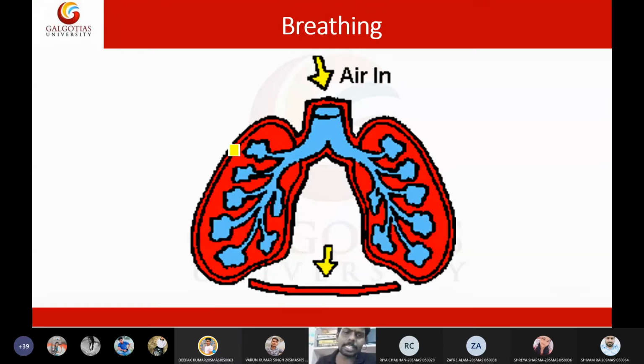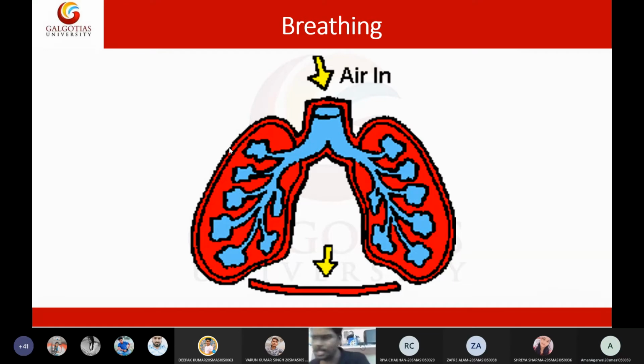Then the second one is respiration. What is the difference between breathing and respiration? Do you have any guesses, students? Can anyone give me an idea about breathing and respiration? Respiration is the use of oxygen by the body cells. Very good. Respiration is the use of oxygen by the body cells.